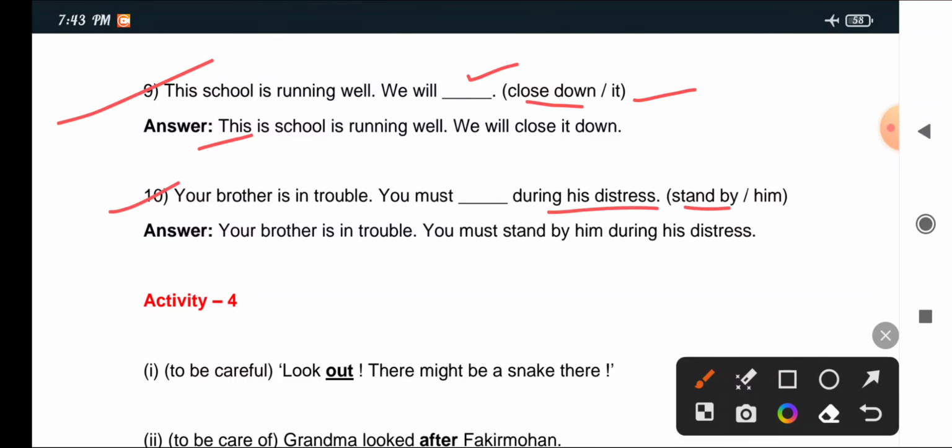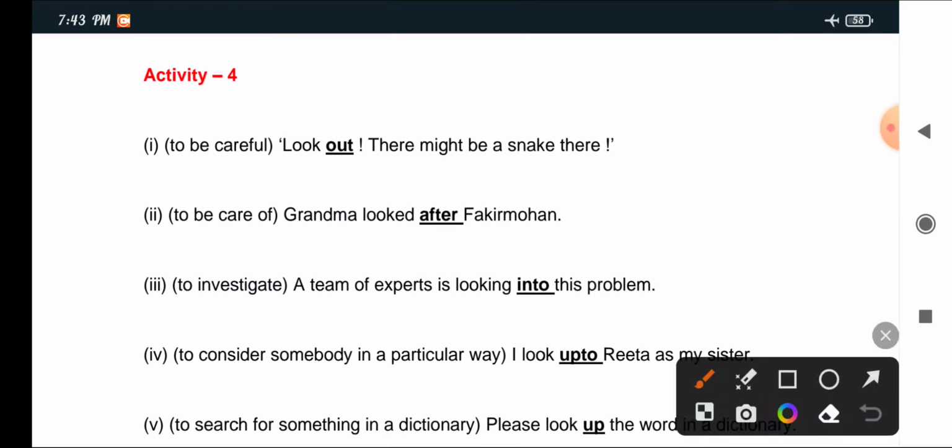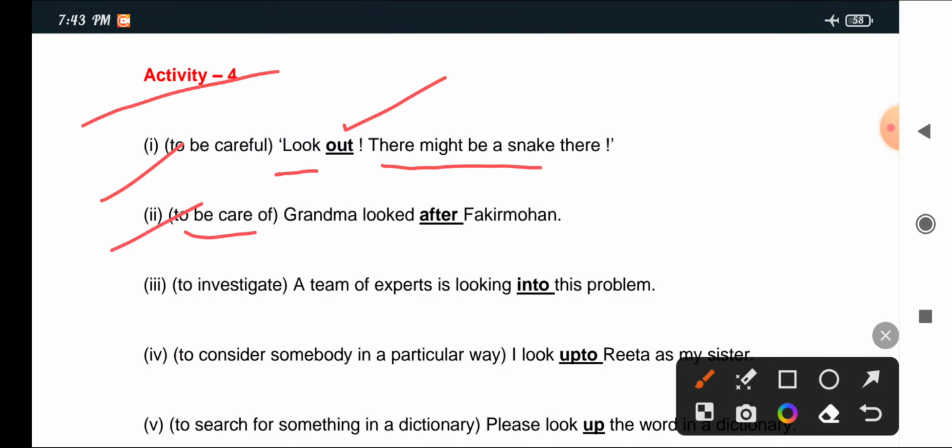Distress, stand by. Your brother is in trouble, you must stand by him during his distress. Activity 4: Look out. Be careful, look out, there might be a snake there. Out to be careful. Double I: To be careful, look after. Grandma looked after...